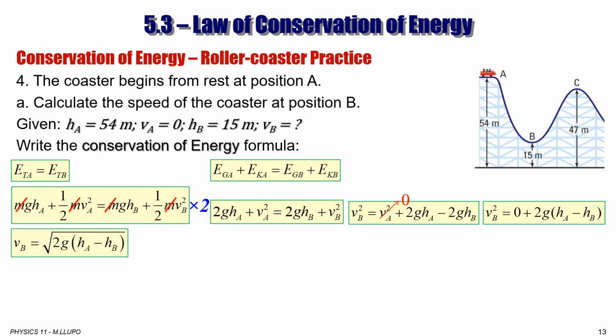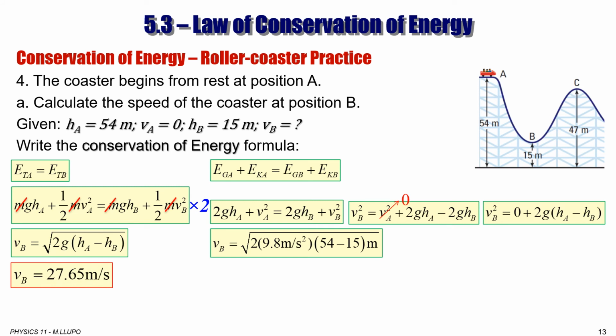For the next step, we square root it. So Vb is equal to the square root of 2g(Ha minus Hb). And now we are ready to plug in numbers. So we have 54 for Ha and 15 for Hb. Then we have the speed at point B is 27.65 meters per second, or 27.7 meters per second.